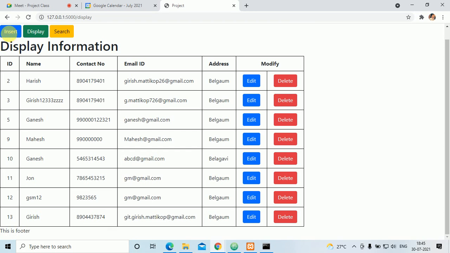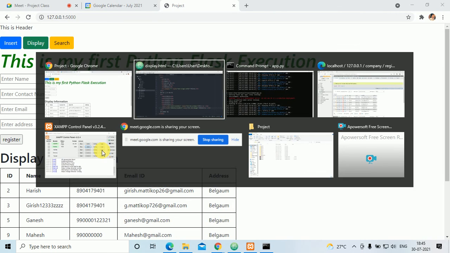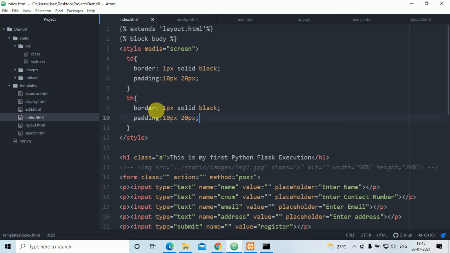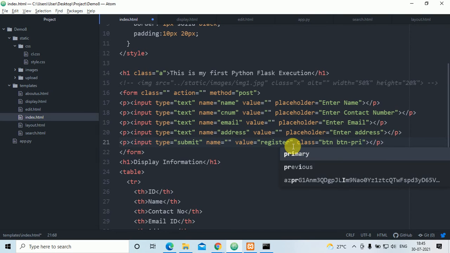If you click on insert, this register is there. You can change the register button also. Here you have to go to the index.html. Where is that register which I have written? I have written it here. So here you have to use class btn btn-primary.